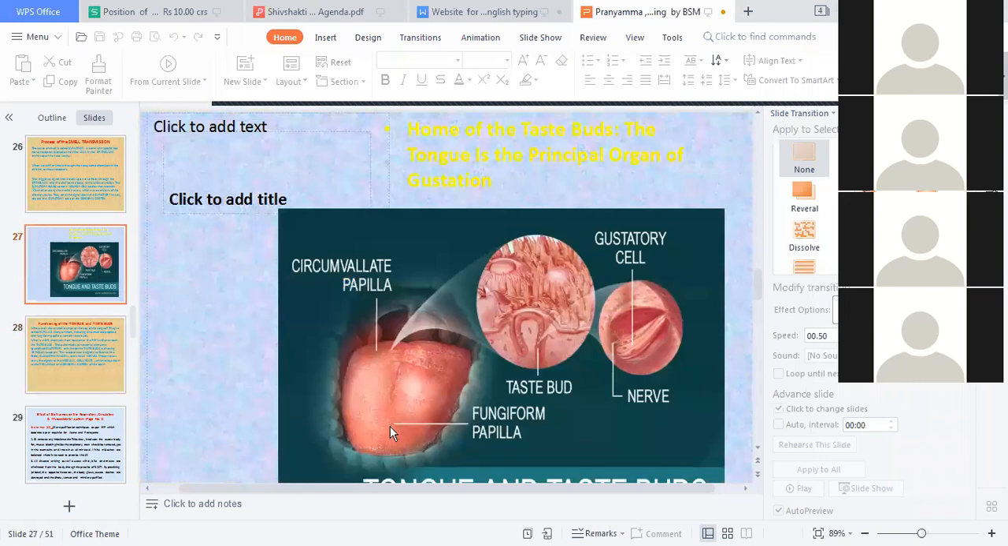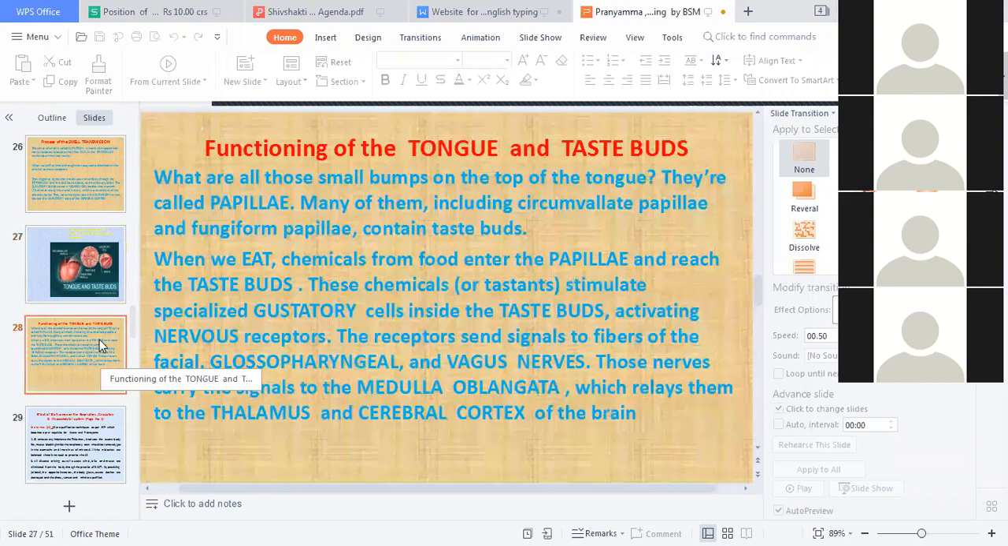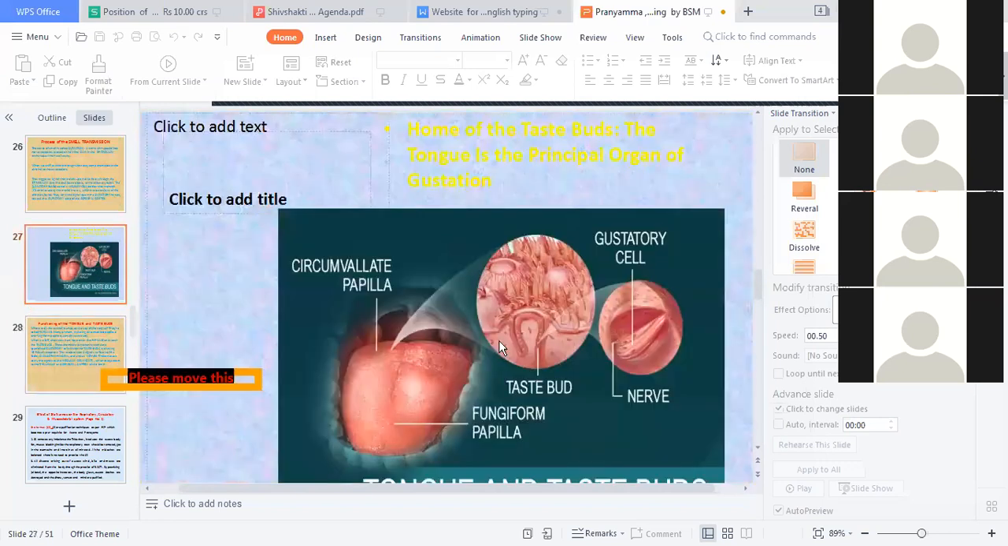Here, at the edge of the tongue. Okay. Many of them, including the circumvallate papilla and fungiform papilla, contain the taste buds. When we eat, chemicals from the food enter the papilla and reach the taste buds. These chemicals, whether taste buds, are here, behind this.